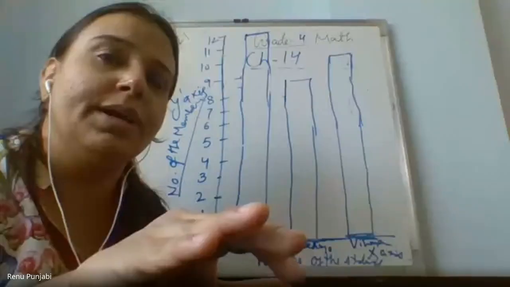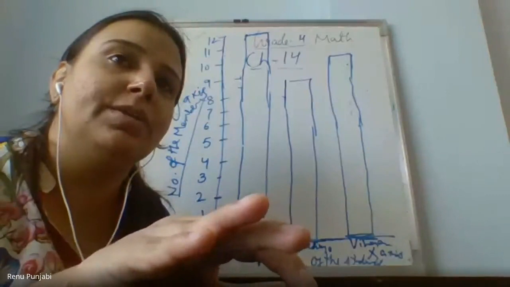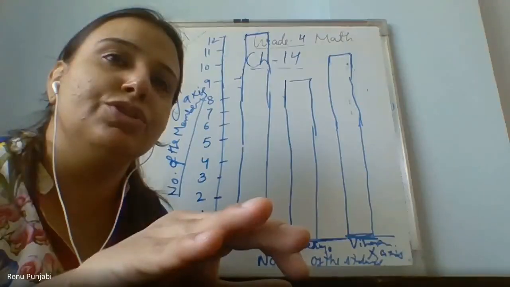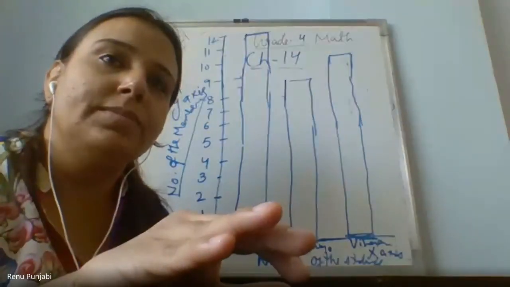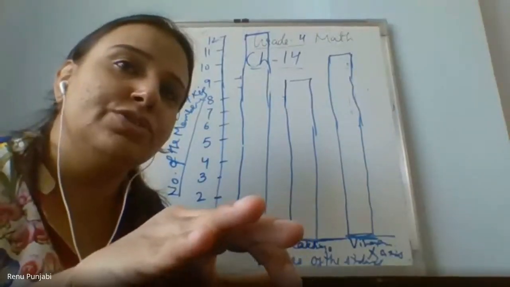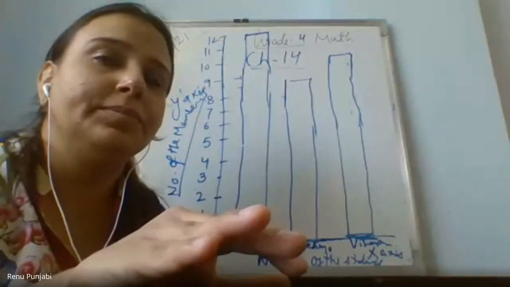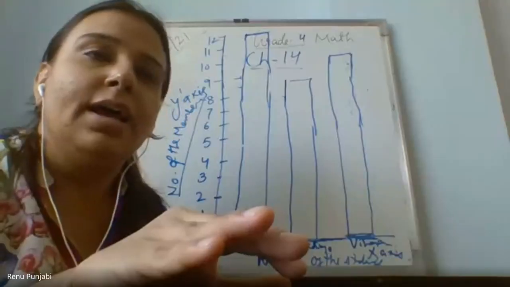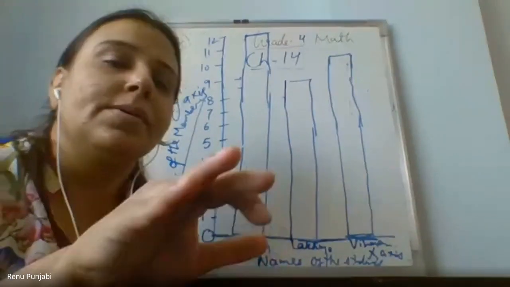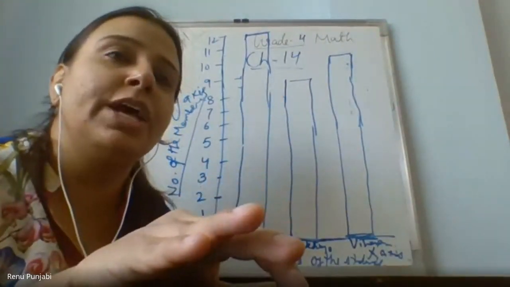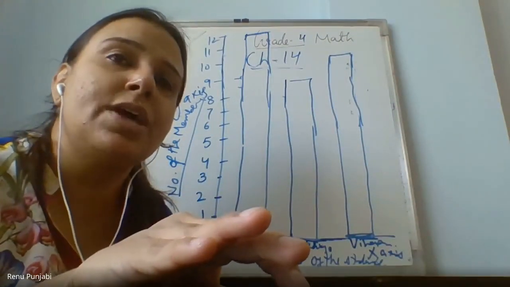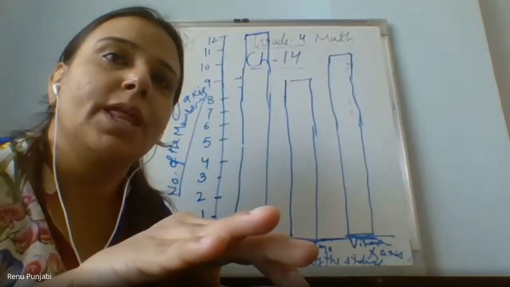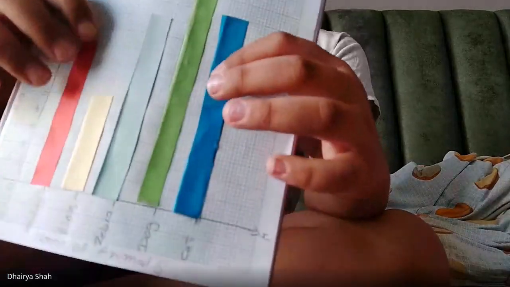By looking at this bar graph, can you tell me which animal is liked by most of the students, most of the children? Dog. Which animal is liked by least of the students? Lion. Okay. Which animal is liked by 8 students? Monkey.